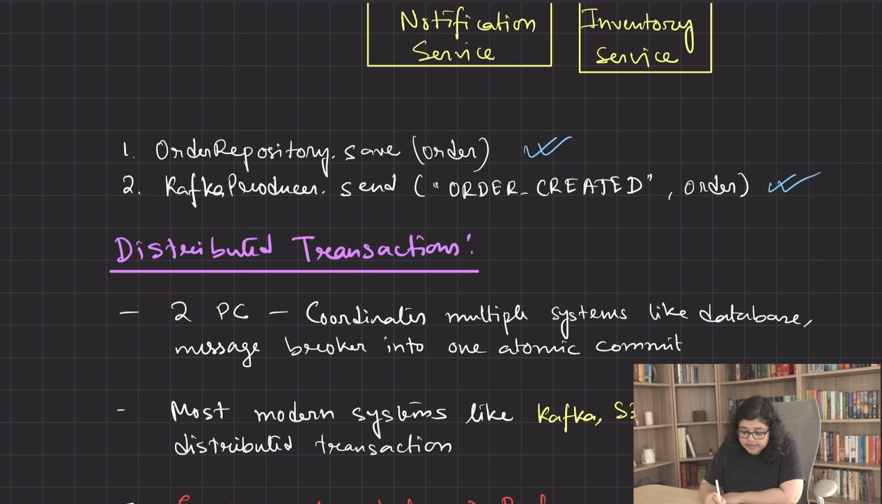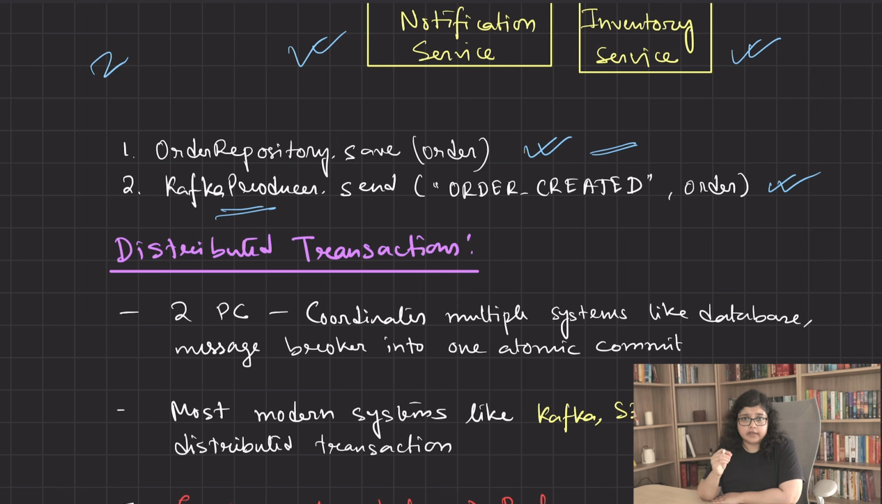Let's say your database write is successful. So your order data is successfully committed to the database. But your service crashes right before sending the event to Kafka. So now your system has an order, but nobody knows about it. Your inventory service cannot update, your notification service cannot send confirmation. That's the classic dual write problem, where you try to do two or more writes to different systems, but only one of them succeeds while the others fail silently.